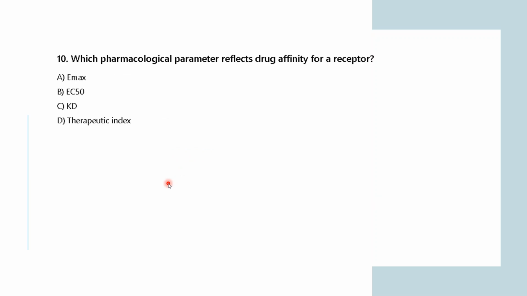Now coming to the next question: which pharmacological parameter reflects drug affinity for a receptor? The drug affinity for a receptor is reflected through a parameter. Is it Emax, EC50, KD, or therapeutic index? What do you think is the pharmacological parameter which reflects the drug affinity for a receptor? So what do you think is the correct answer?